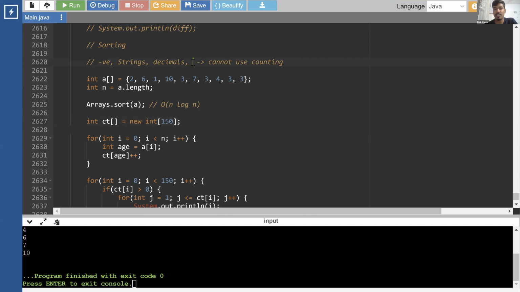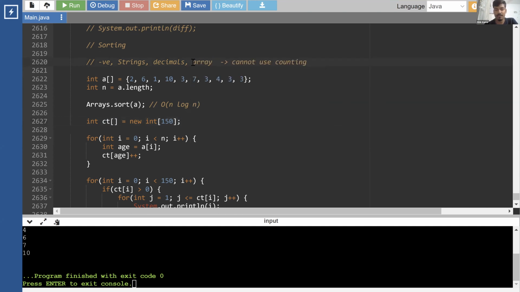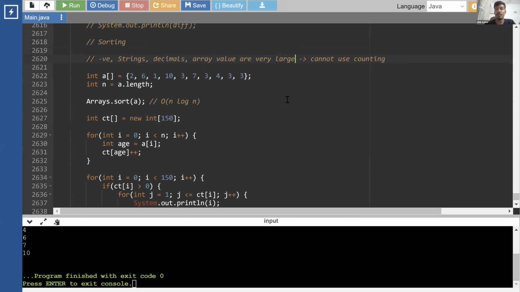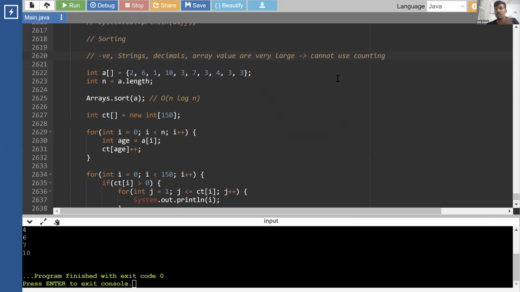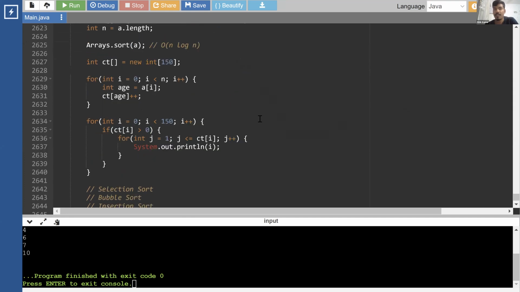So if the array values are very large, you cannot create an array like that. You will not be able to create a very large index array, so that won't be possible. You'll not be able to use counting sort. See, we have so many scenarios which cannot be covered by counting sort, so we need other sorting algorithms, right?